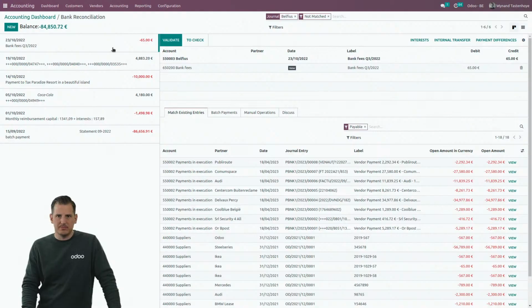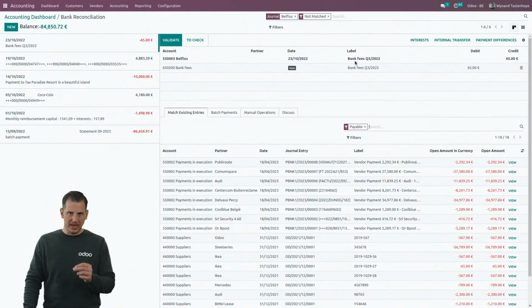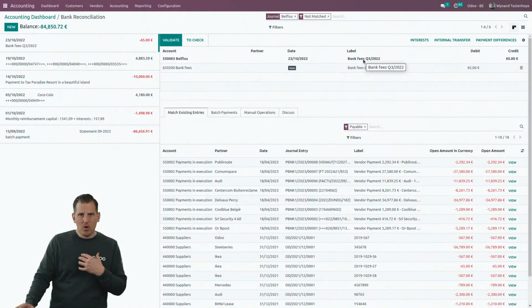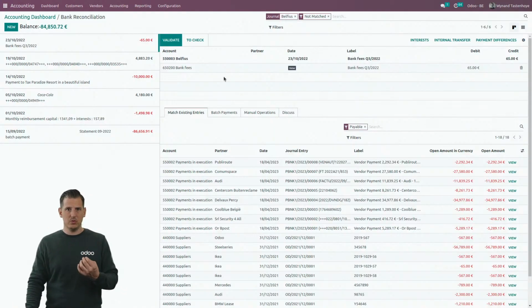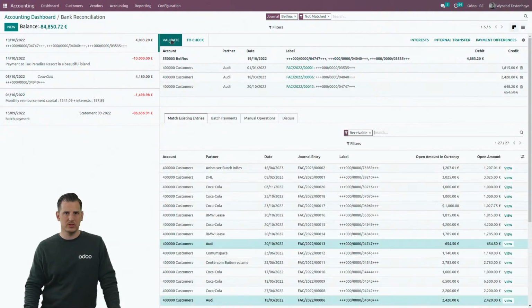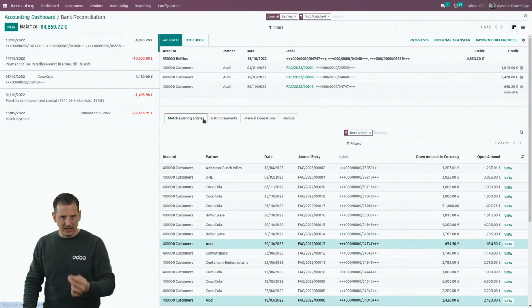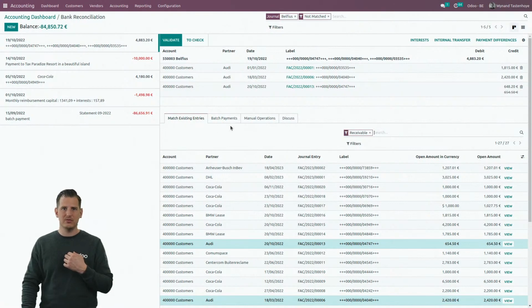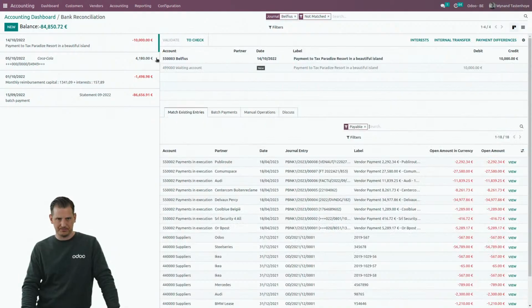Next, bank fees. Thanks to the label bank, Odoo automatically finds the right account. So there also, there is a reconciliation model in place that makes sure that based upon a word or a combination of words in the label, we propose the right counterpart. Also this one I can validate. Next one is an incoming payment with 3 different invoice references. Well, also there, a single payment can be linked automatically to 3 different invoices based upon the 3 different labels. And I can validate this one as well.